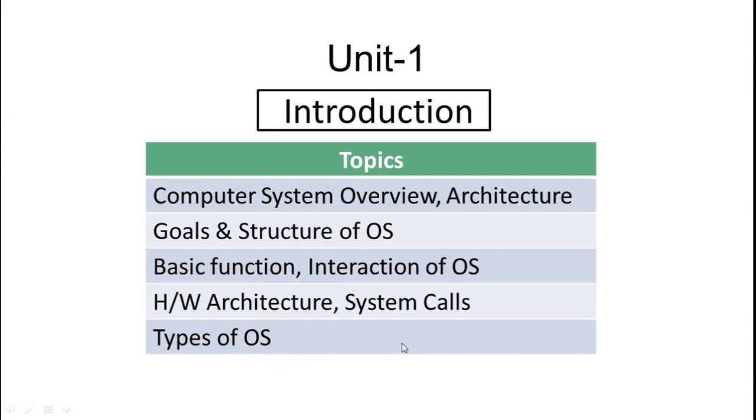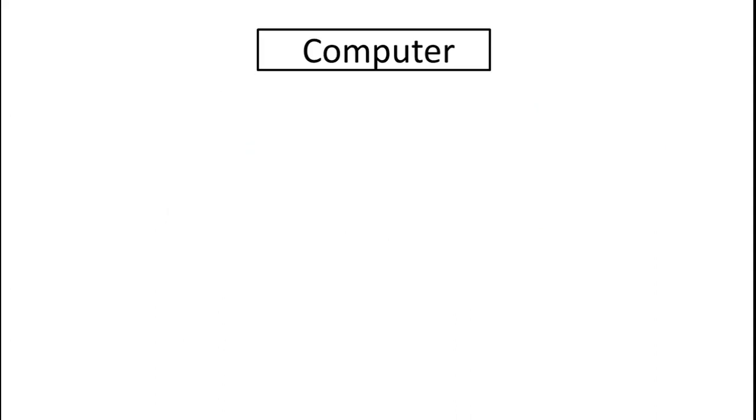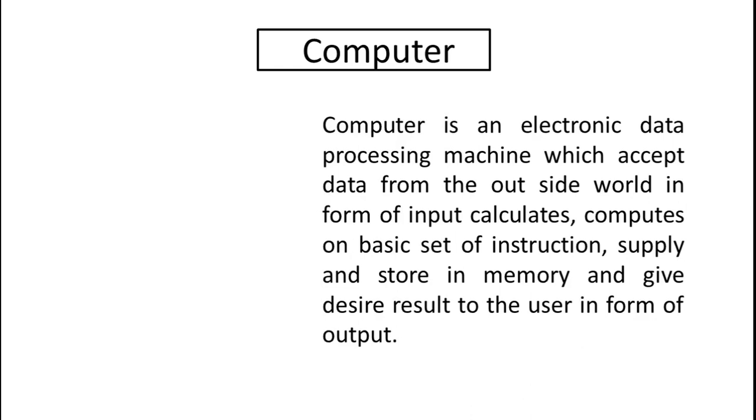So let's start today our first session with the computer system overview and architecture. First, we will identify the computer. Computer is an electronic data processing machine which accepts data from the outside world. It means computer is getting the input. That is the first part of computer. Here is an example of simple addition, 33 plus 89.